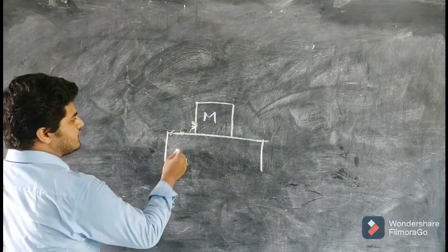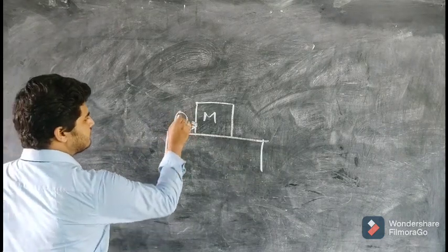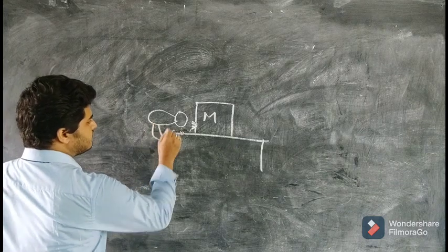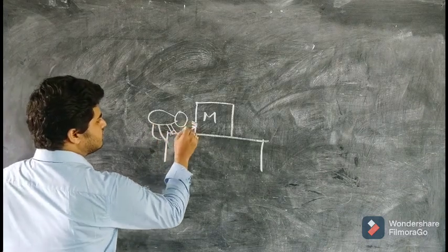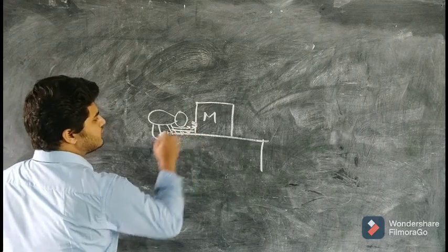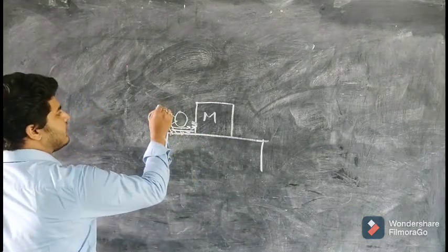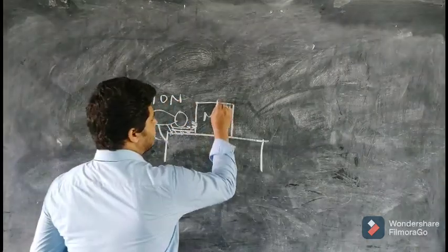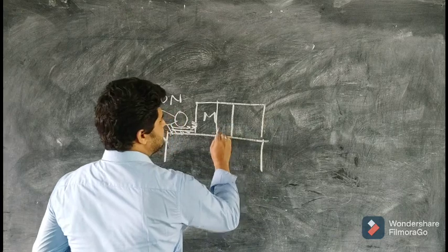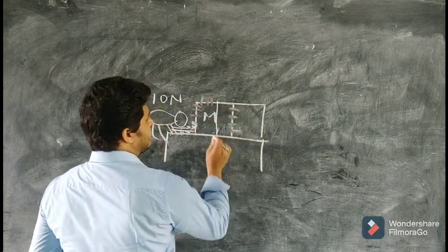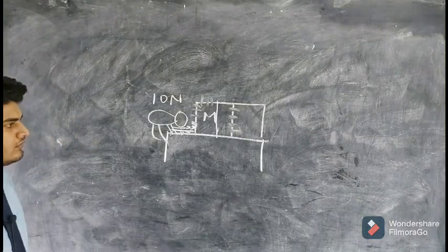Now we ask a cat to move this block, and the cat applied 10 Newton of force and the block started moving. The block shifted from this position, it came to this position.